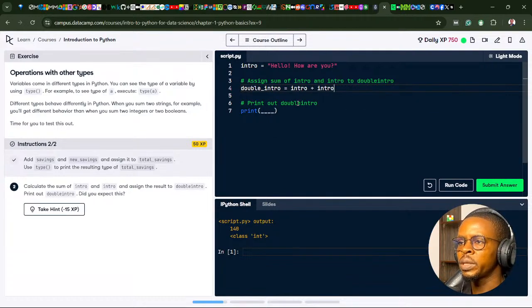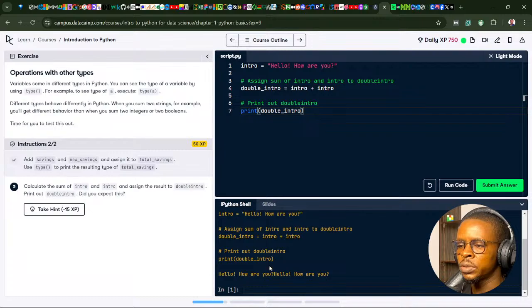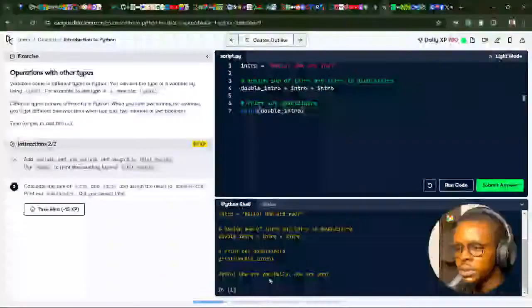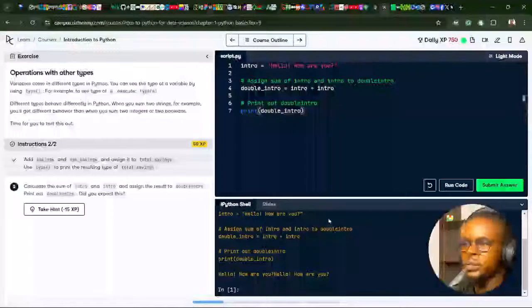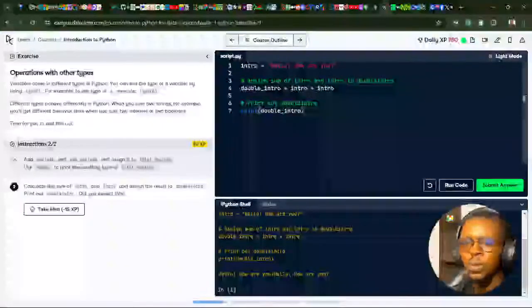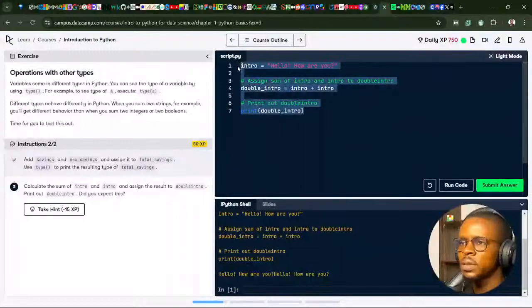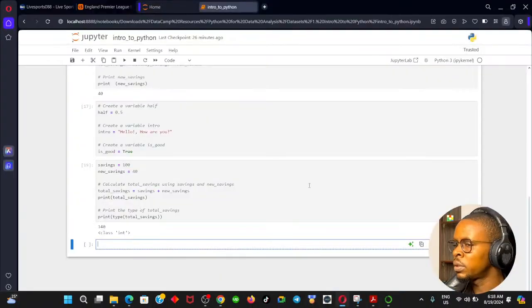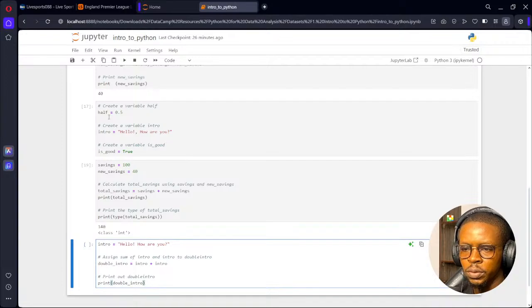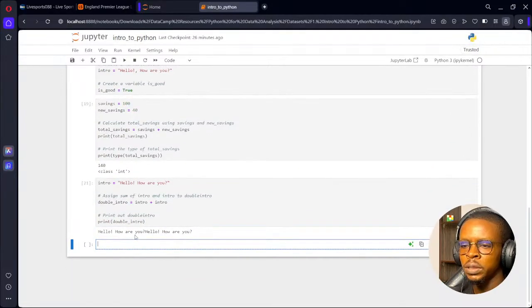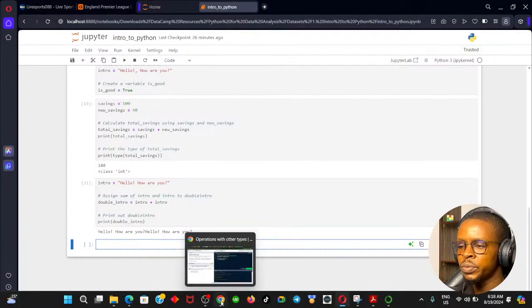So let's see the results. Print out double intro. If I run the code, you can see we have hello, how are you twice without a space here. Let's copy the same line of code and double check on my Jupyter notebook. If you run the code, you can see hello, how are you. You could have forced a space here, so let me force a space to make the code neat.